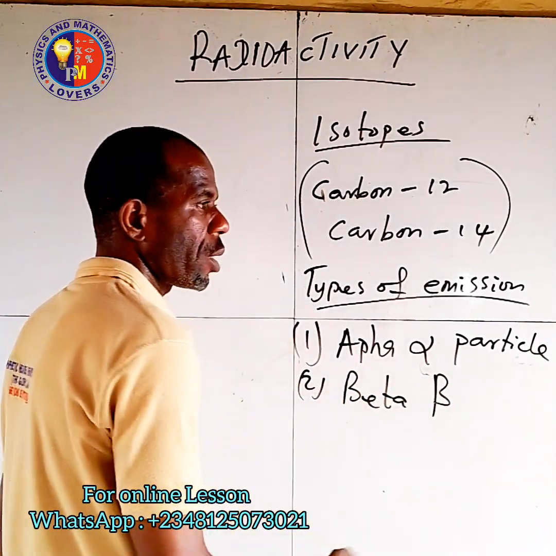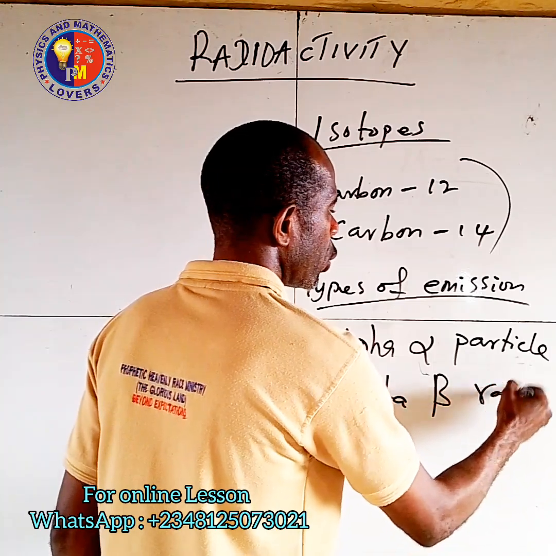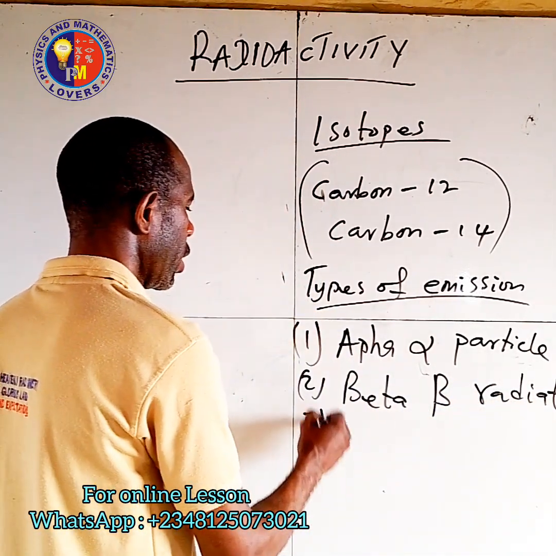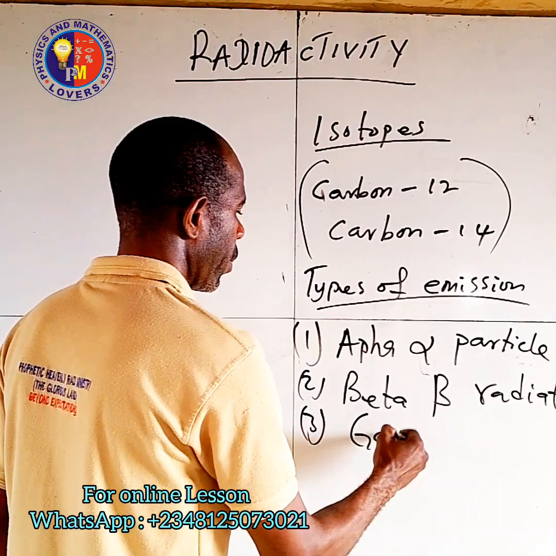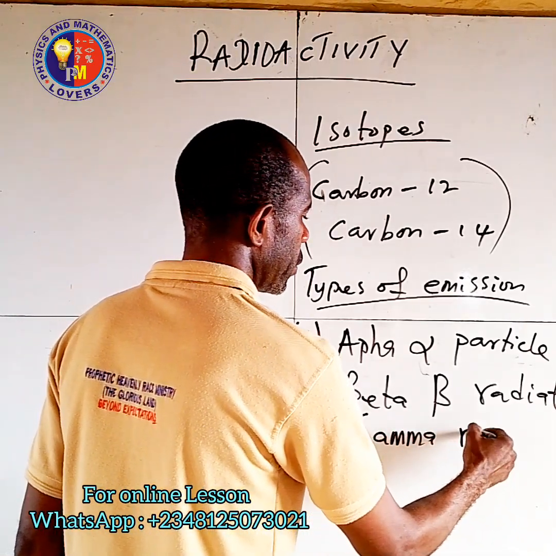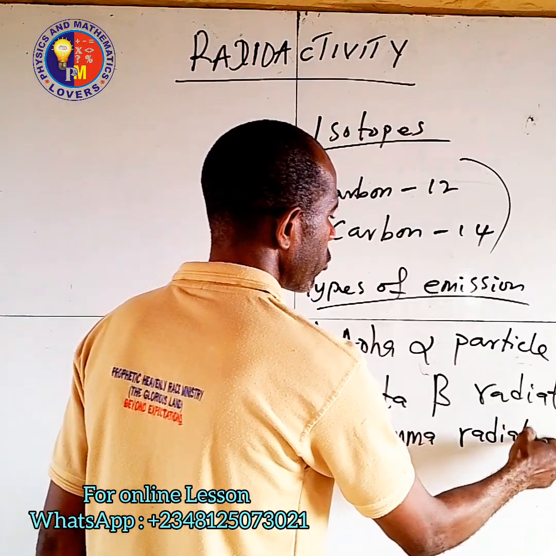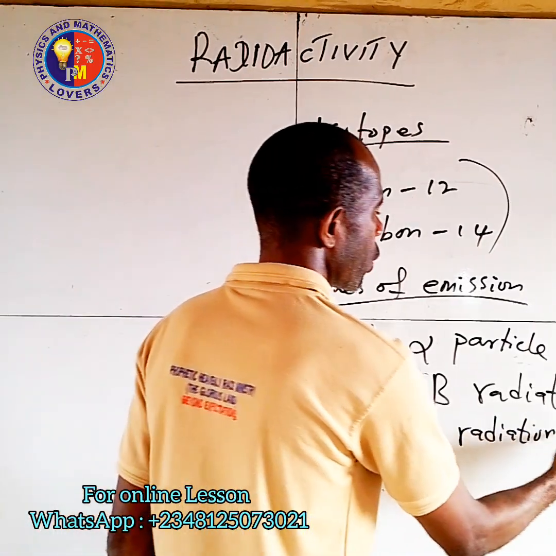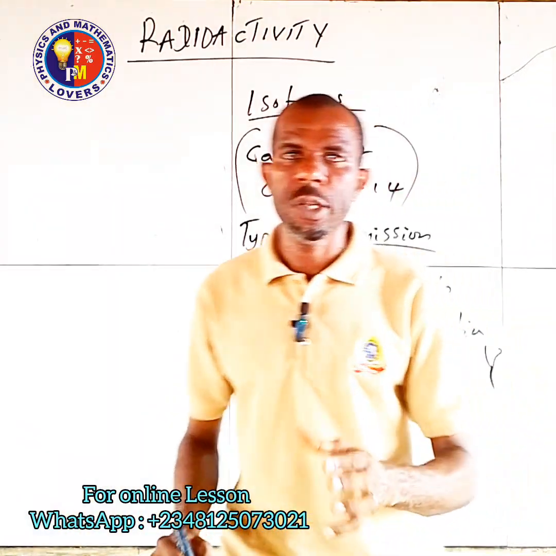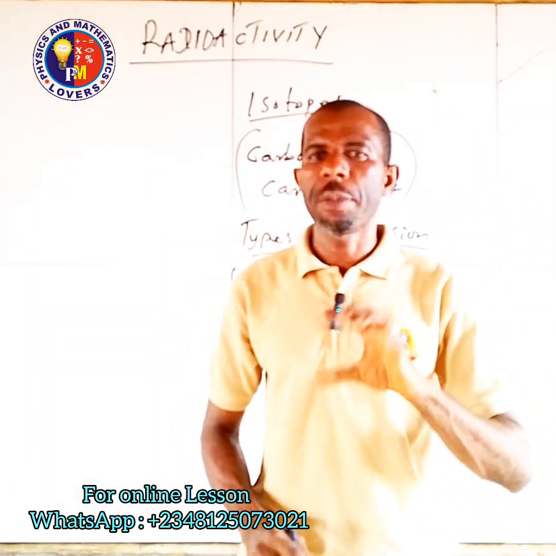It is denoted as this, and you call it beta radiation. Then number three is gamma. Gamma particle or gamma radiation, and gamma is denoted as something like this. Okay. We have listed the types of emissions.